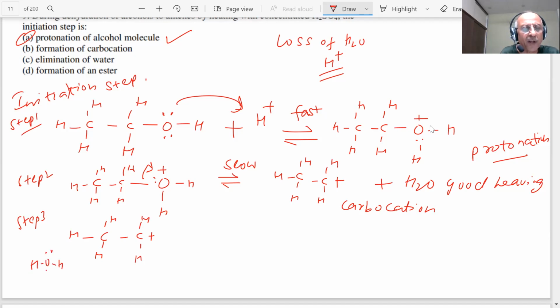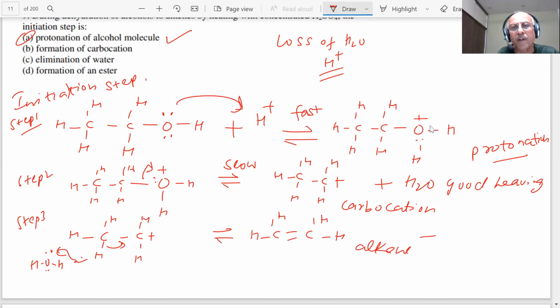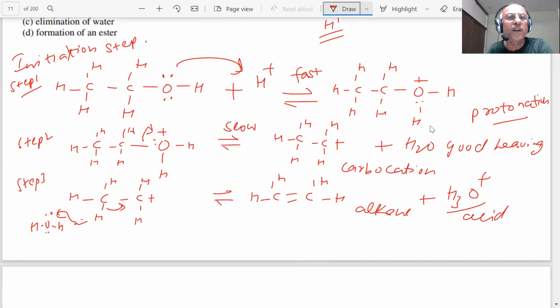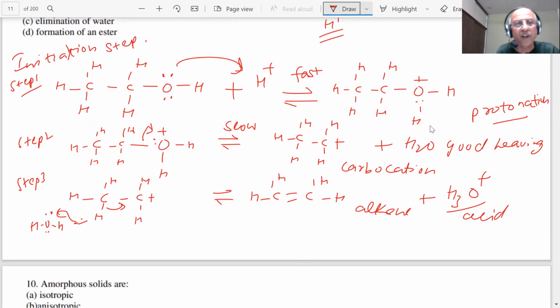Water is already present, so water will pull this proton, and it will go further to become more stable. The result is you will get an alkene, plus H3O plus, back acid, because acid is a catalyst. It is coming back in step 3. So alkene is formed. Therefore, our answer here is A.